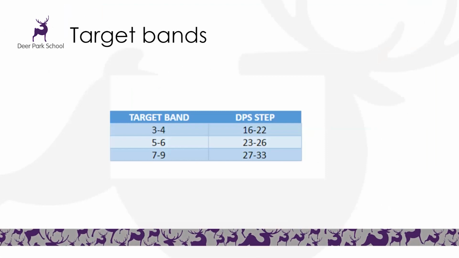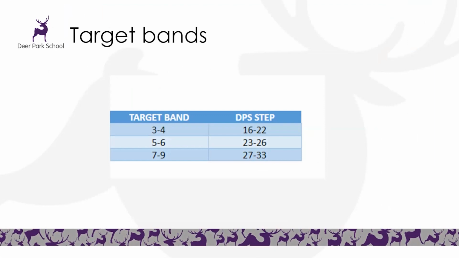Here you can see the target bands in both GCSE grades and Deer Park School Steps. These will start as broad targets across all subjects in Year 7, 8 and 9, and they will become more specific as students move through to their GCSE years. This indicates the capacity for learning shown so far. The target band is constantly under review.